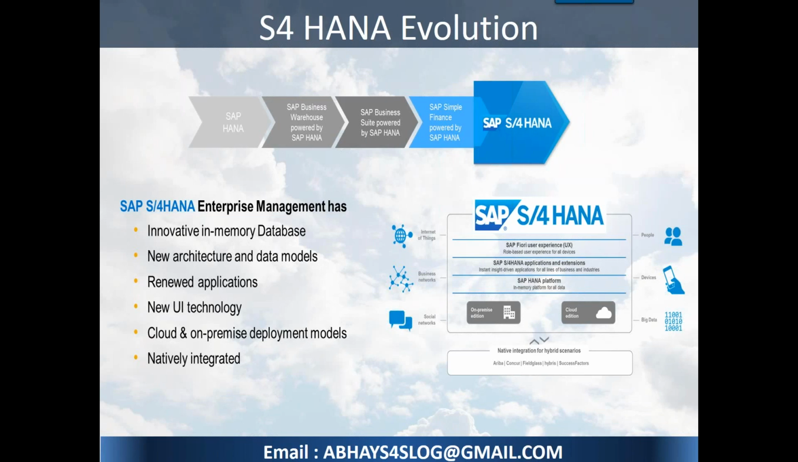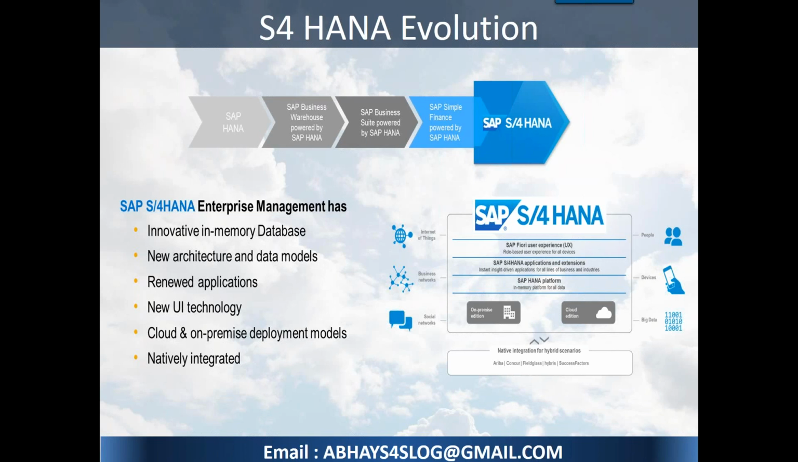And the major thing is the connectivity with things like the Internet of Things, business networks, or social networks on S4HANA. The business networks, probably you can understand, like Ariba, or any kind of procurement site like Alibaba and so forth.